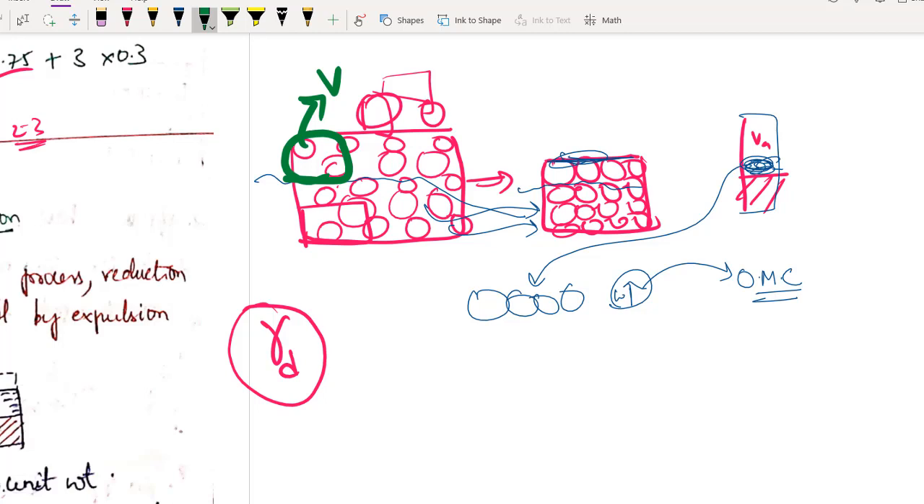Keep it in the oven. After keeping it in the oven, what will happen? All the water is gone now, so you will have only the weight of the soil solids. The weight of soil solids divided by the volume of the container in which you have taken this sample, what will you get? You will get the dry density of that soil.